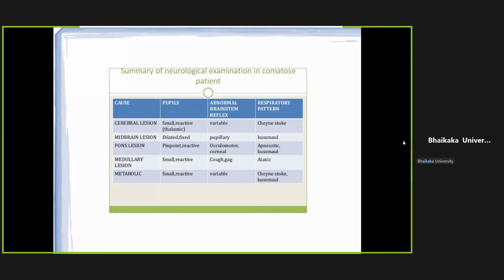If it is a pontine lesion, pupils would be pinpoint, reactive, and apneustic or Kussmaul's breathing would be there. If the level of lesion is medullary, pupils would be small and reactive, and ataxic breathing would be there. Gag reflex would be absent. In a pontine lesion, corneal reflex would be absent. And if the coma is because of metabolic causes, then the pupil would be small, reactive, and Cheyne-Stokes breathing would be there.